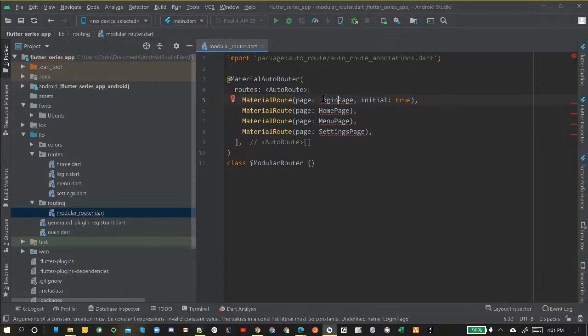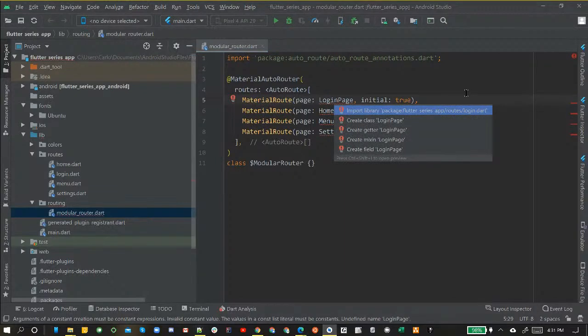So these red lines, if you remember from a couple minutes ago, signify an error. It means we need to do something here. So we're going to hover over it, press Alt Enter, and then right there, import library package Flutter series, and it's going to import the login.dart file that we created over here. That's what we need. We wanted to import it in here so we can use it, because this modular router.dart file is actually separated from these, so it doesn't know to use these just yet. So we need to import those.